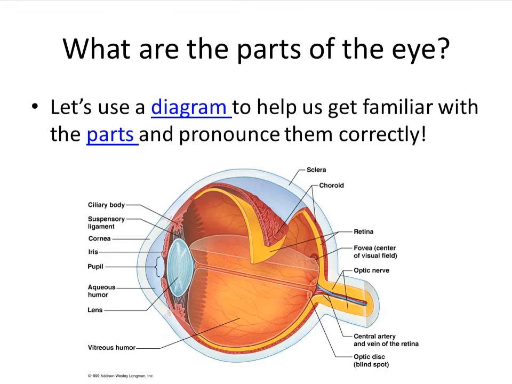Next, the problems of the eye: myopia. What is myopia? We already know it is nearsightedness, a condition in which distant objects appear blurred.